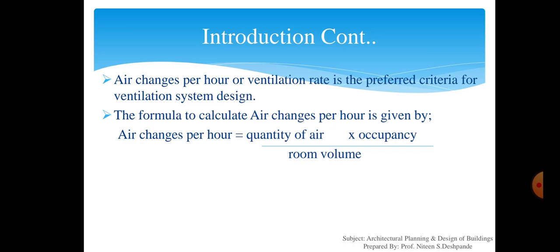From practical consideration and effective working of ventilation system, the desired value of the rate of air change is 3 and preferably 5 per hour or so. The formula to calculate air changes per hour is: air changes per hour is equal to the quantity of air into occupancy divided by the room volume.